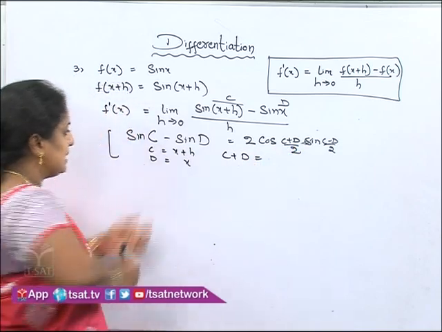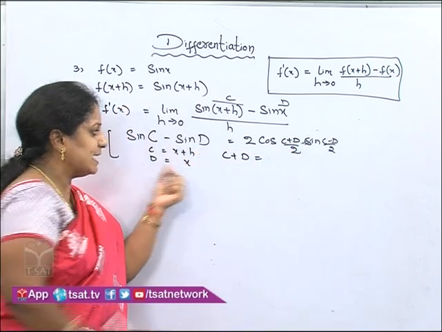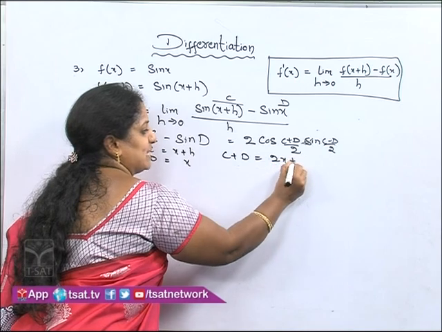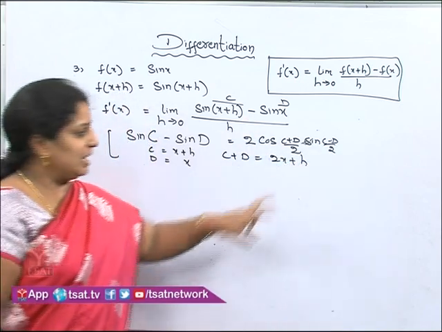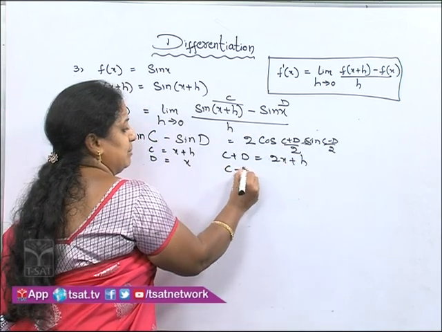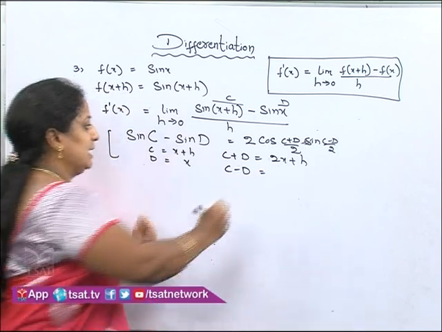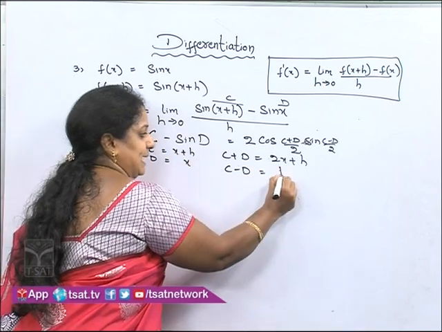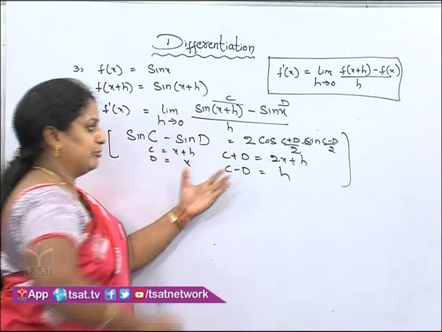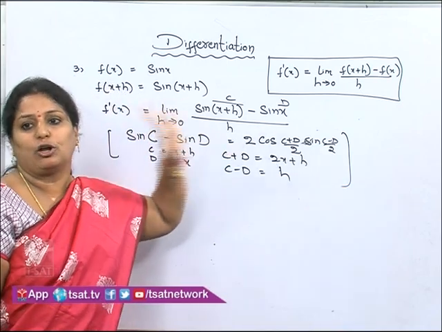C plus d means add both the terms x plus h and x, so you are going to get 2x plus h. Now, c minus d means subtract both the expressions. x and x will get cancelled, leaving h. So, you can write it as before. Now, directly we will substitute all the values.